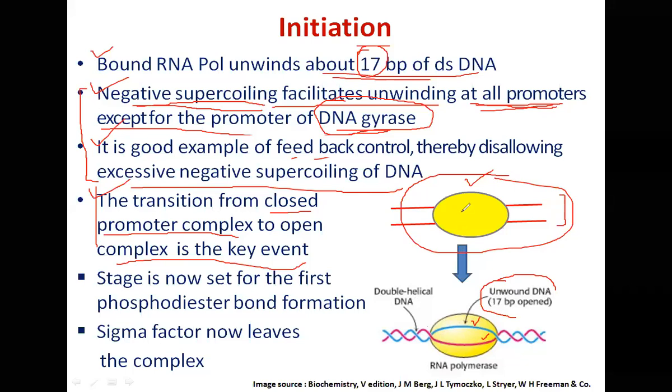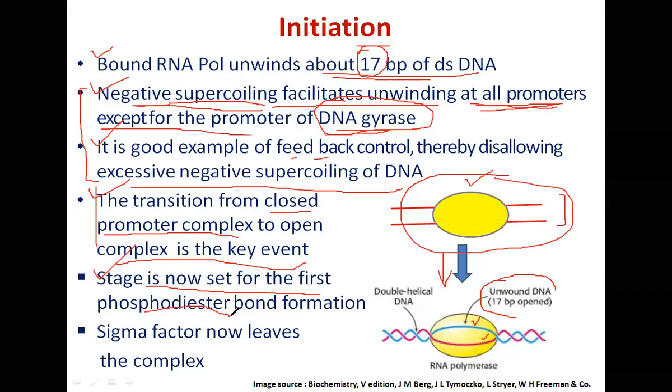So shifting from a closed promoter complex to an open promoter complex is the key event. The stage is now set for the first phosphodiester bond formation. So what are the events if you go stepwise? First, RNA polymerase must identify the promoter.